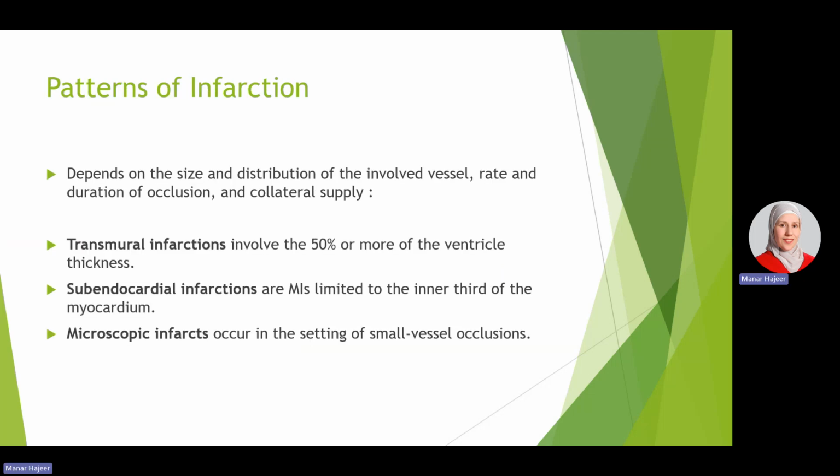The patterns of infarction depend on the size and the distribution of the involved blood vessel, because we have the main left and right coronary arteries and their branches. So any branch can be affected, and therefore the size of the infarct will vary, and the location of the infarct will vary. The rate of development of the occlusion, the duration of the occlusion, and the presence of a collateral supply, all of these will affect the pattern of infarction.